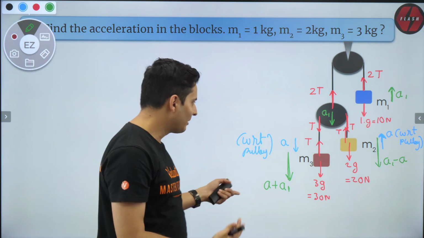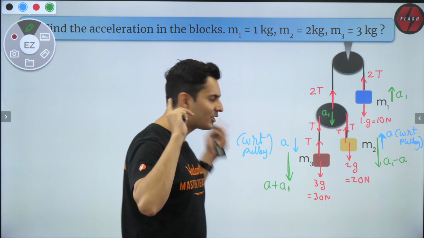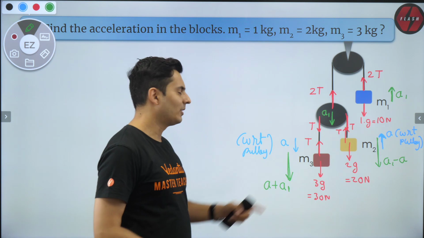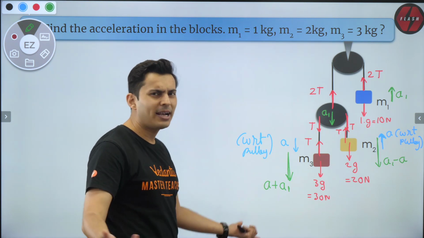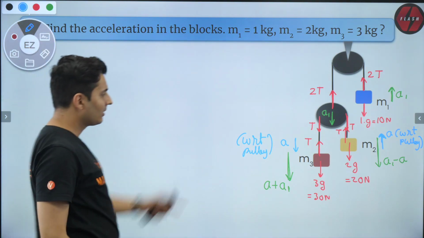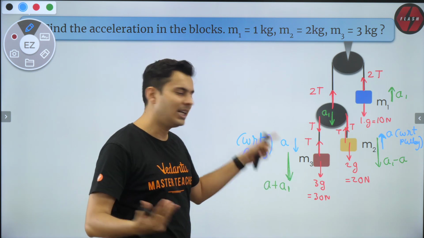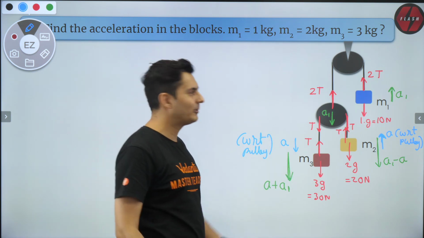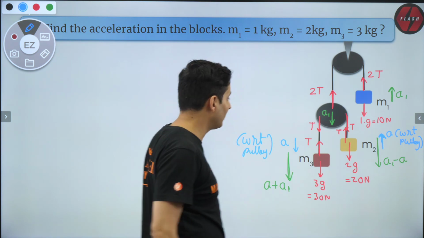Now, I know the diagram looks very colorful. I hope you are not confused. And it's so interesting to solve this problem. Now let's just write the equation, because after that it's just a matter of solving those equations, which any kid can do. But getting till here is the physics part. After this is maths that anybody can do if you know how to solve those maths equations. Let's see what those equations look like. Now here also be careful.